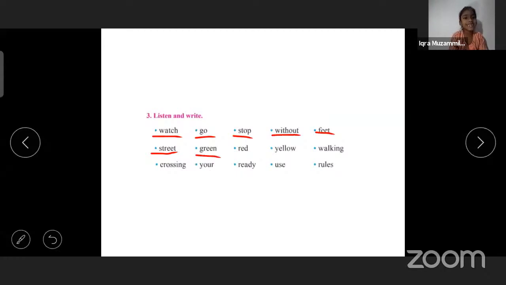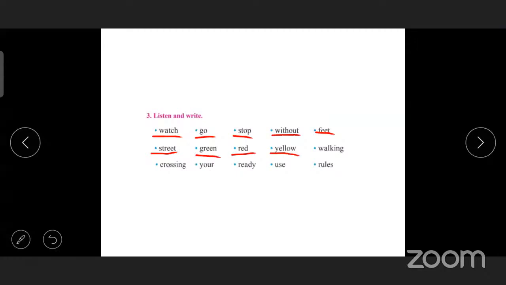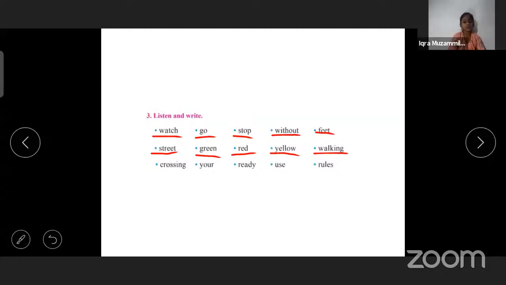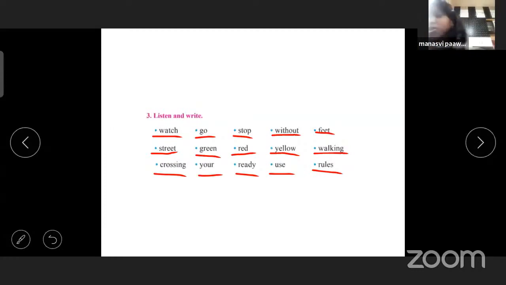Green, red, yellow, walking, crossing, ready, use, rules, roads. These are the words you have to write down in your notebook. Okay, and try to learn all this spelling.